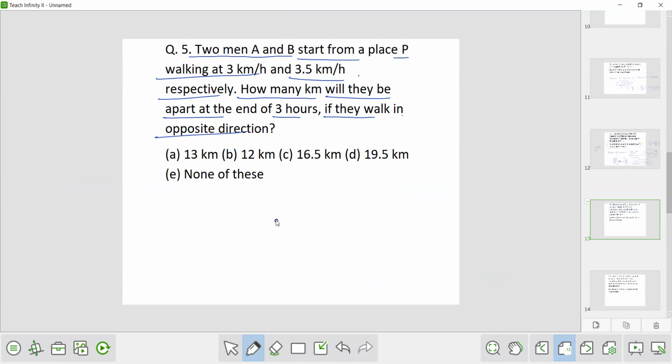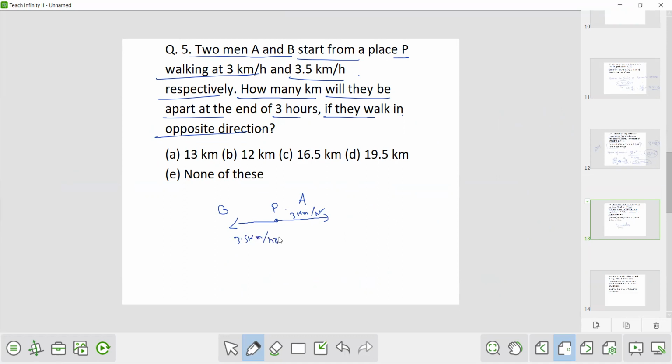So suppose there is one point P and there are two persons A and B, but it is given that they are walking in opposite direction, but they are starting from point P. So suppose A is traveling in right direction and B is traveling in left direction. So the speed of A is 3 km per hour and speed of B is 3.5 km per hour.